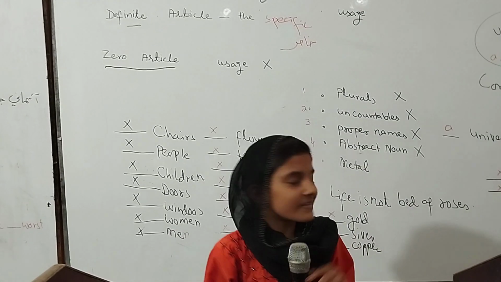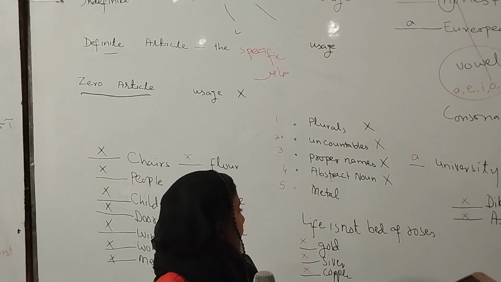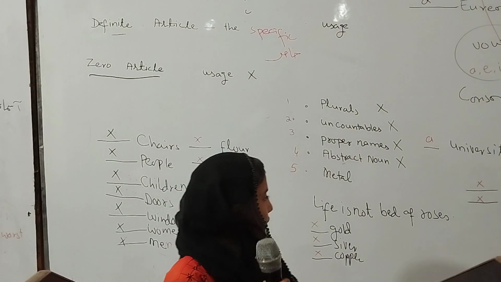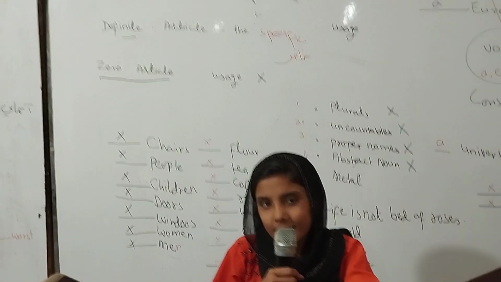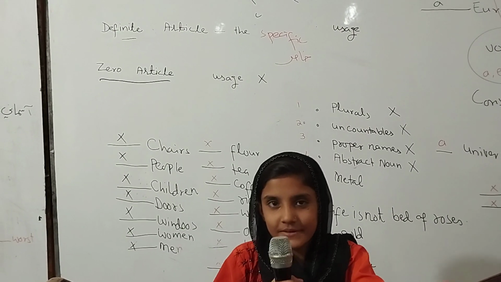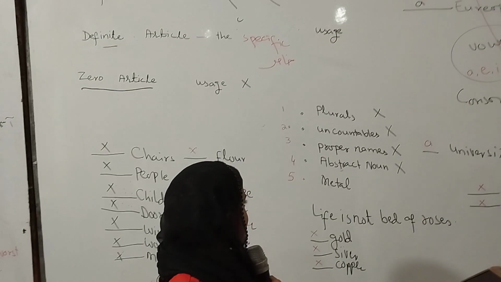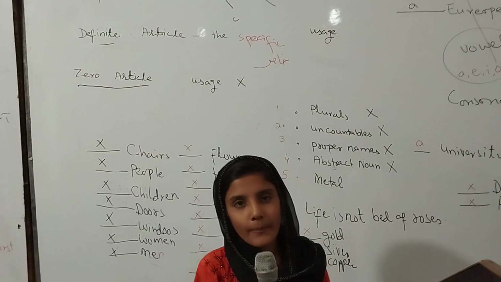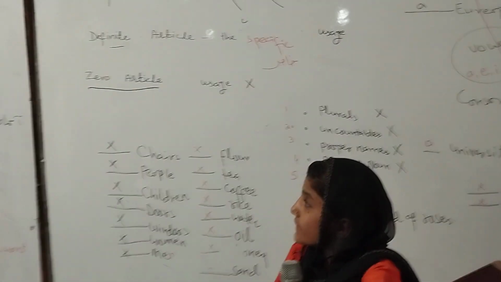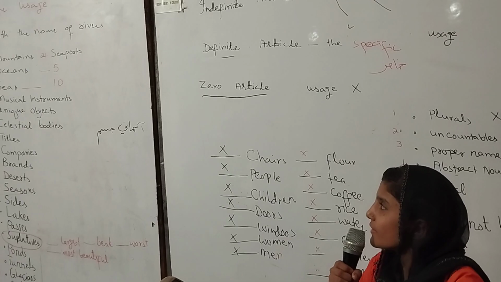Uncountable means not countable. Life is not a bed of roses. A proper name means Komal and Sir Mamtaz Bhatti, etc. Abstract nouns mean, and metal, gold, silver, copper, etc. With the names of rivers and mountains.